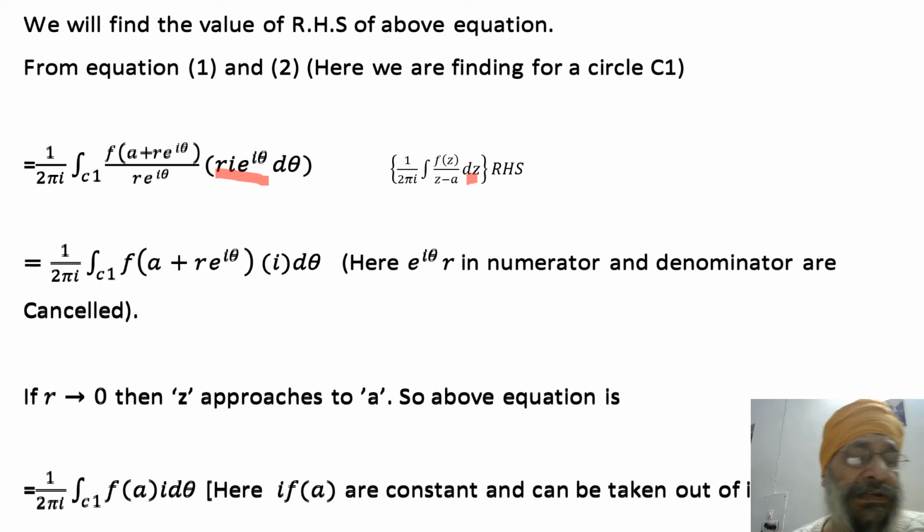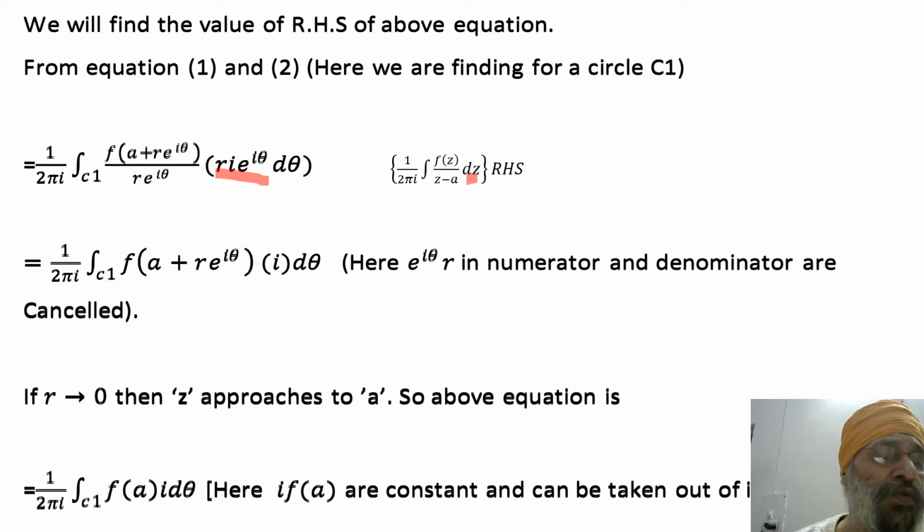Now you can see here, in the smaller circle C1 we are talking, and z is a point on C1. What will happen if r tends to 0? The z will tend to a, right? Or simply you can write that if r tends to 0, what will happen?